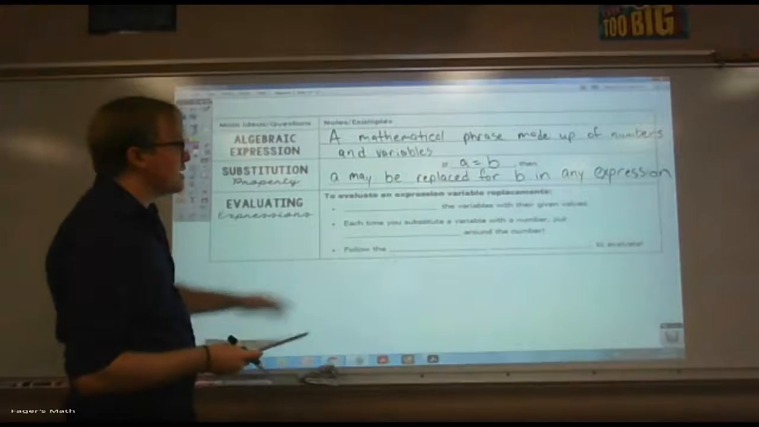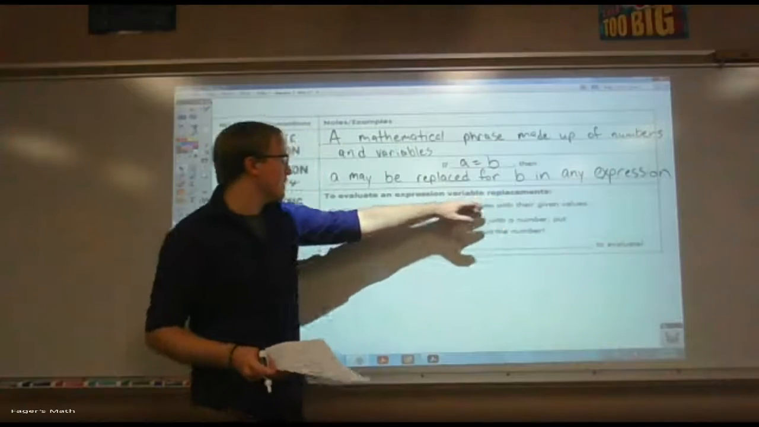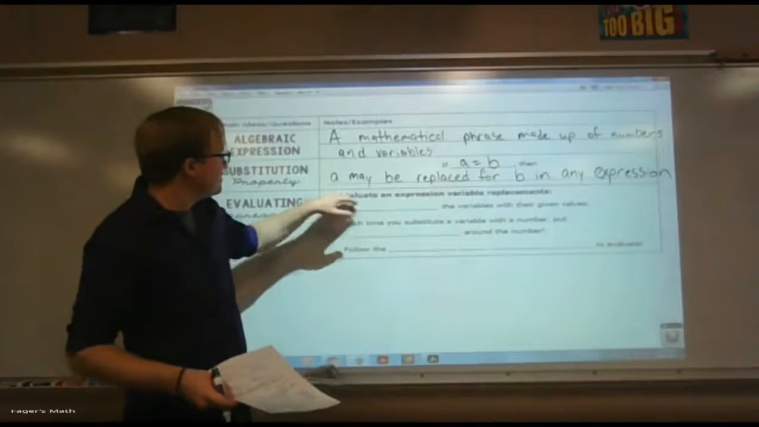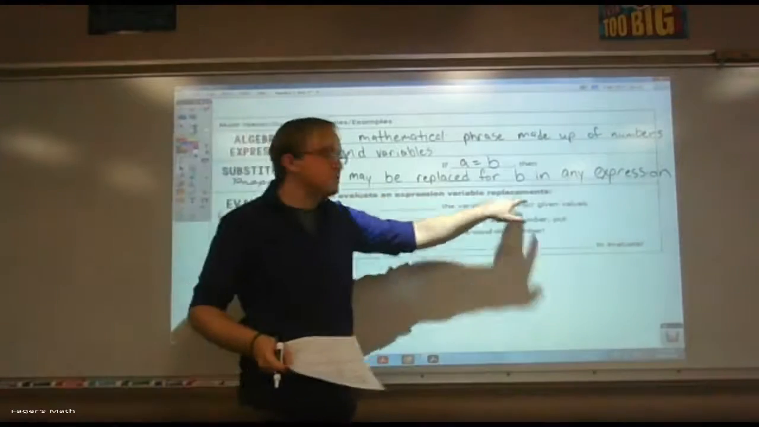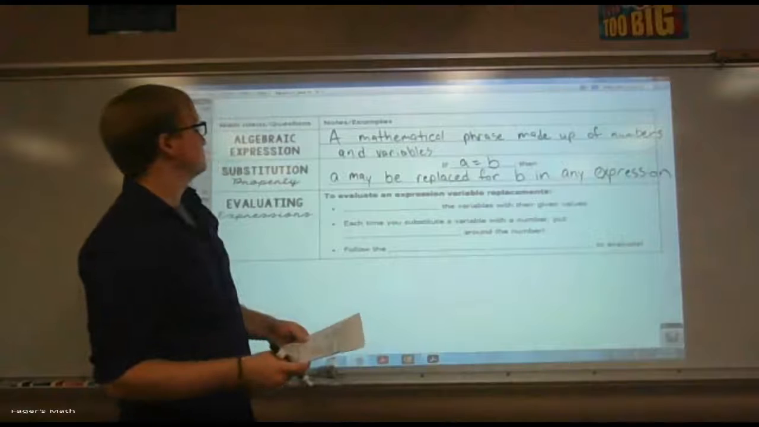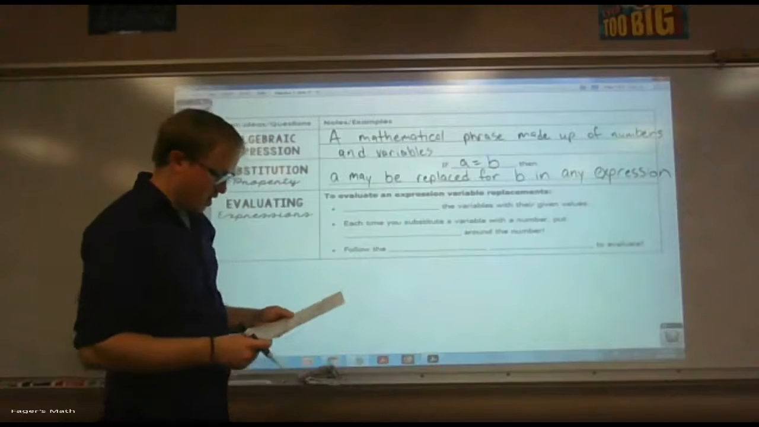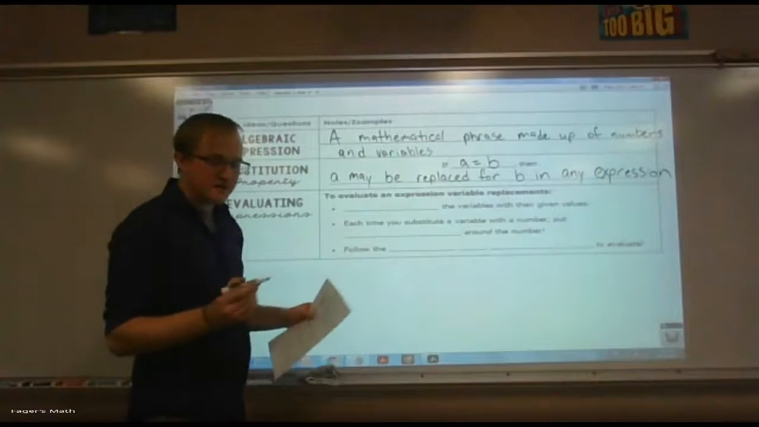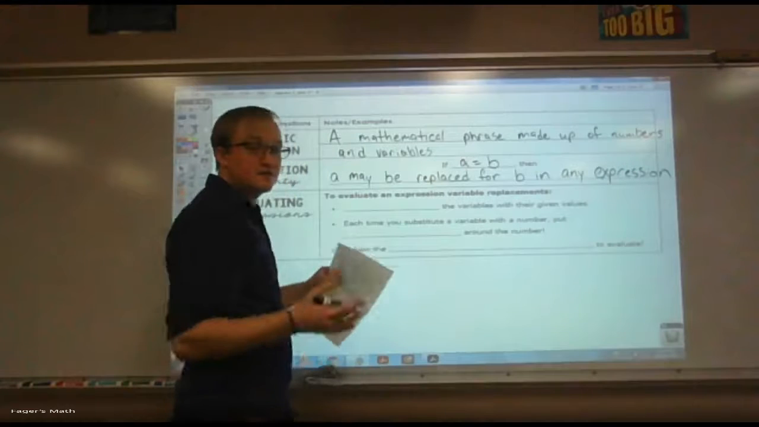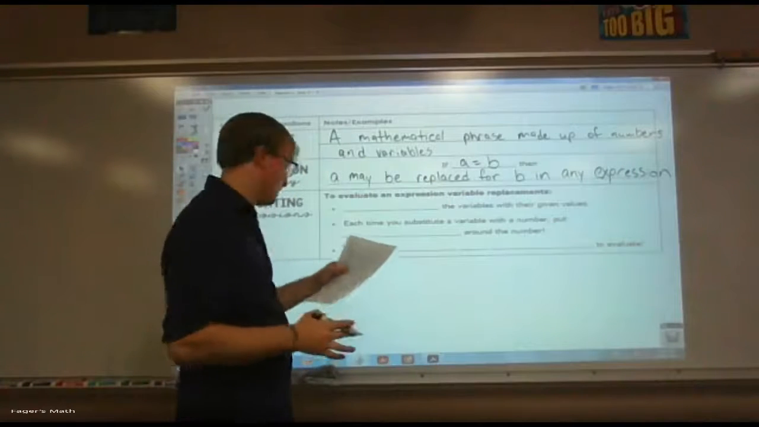So, to evaluate an expression, wait a minute, did I read that right? To evaluate an expression, variable replacements. We're going to start out with this. I'm trying to make sense of that myself, so if you're confused, don't worry. You're not the only one.